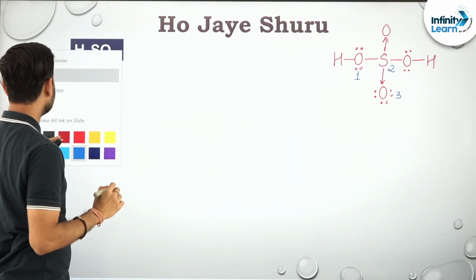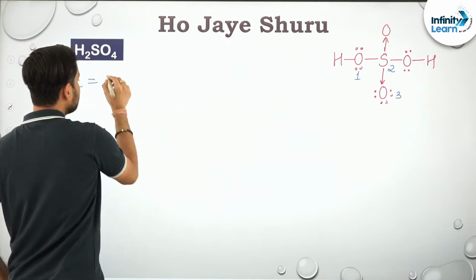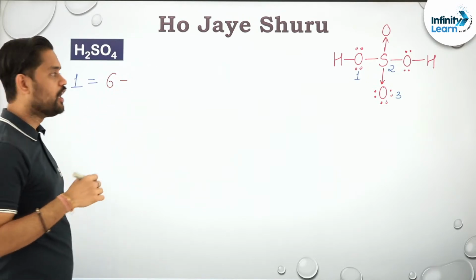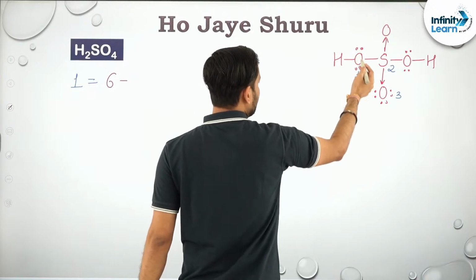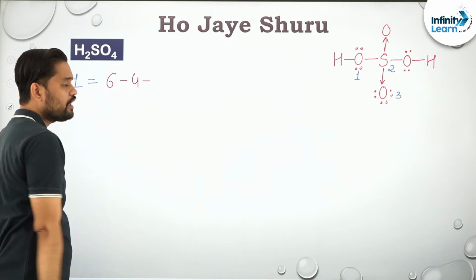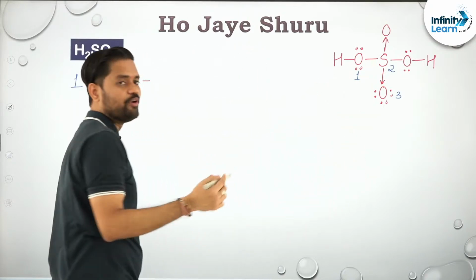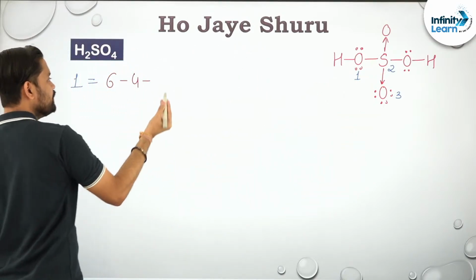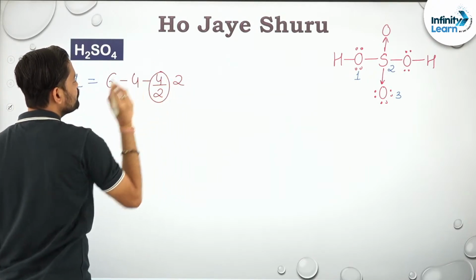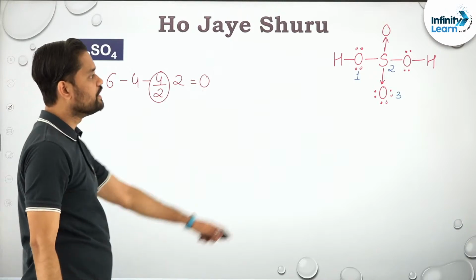Okay, so how many valence electrons are there? Oxygen has how many valence electrons? 6. Then what we need to calculate is the lone pairs. How many lone pairs are there? 2. There are 2 lone pairs. 2 into 2 is how much? 4 electrons. How many bonds has it formed? 2. Or how many bond pair electrons? 4. So you can take directly 2, or you can take 4 by 2 according to the formula, but this will ultimately be equal to 2. So 6 minus 4 minus 2, can I say it is equal to 0? Hence it does not have any charge.